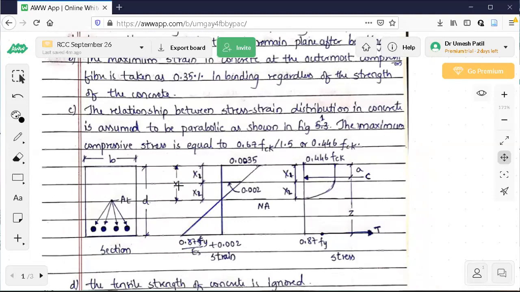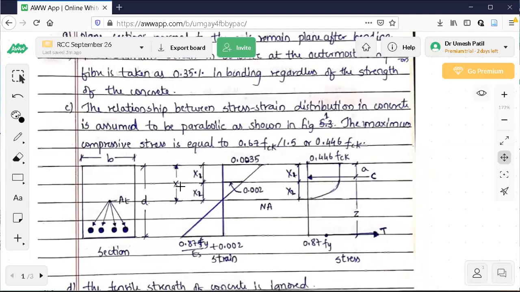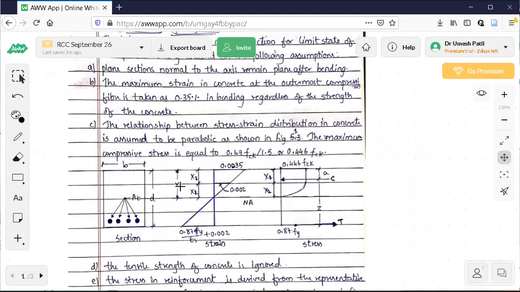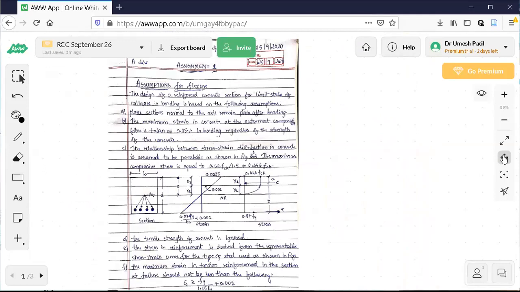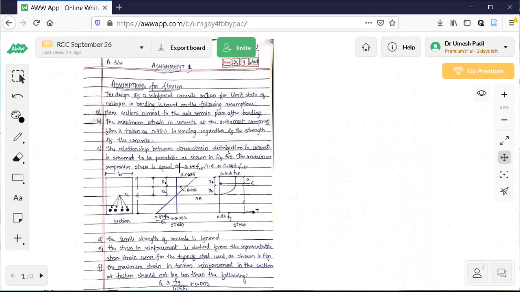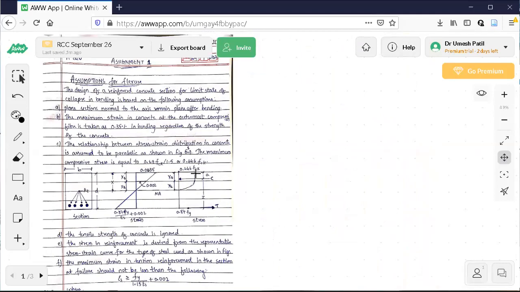I forgot to tell you this, use XU as given in the code book. It is not X. You can later change it to XU. Now you can see this 0.0035. How did I get this value? So this is a question here.